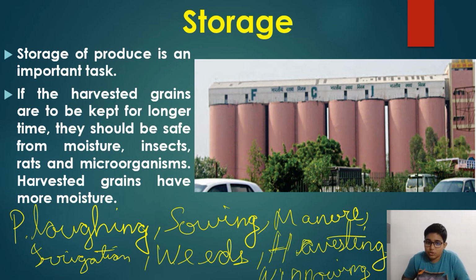moisture. They should be kept safe from moisture, because moisture will damage the crops, and also from insects, rats, and microorganisms. Harvested grains have more moisture, so they have to be kept safe. So storage.